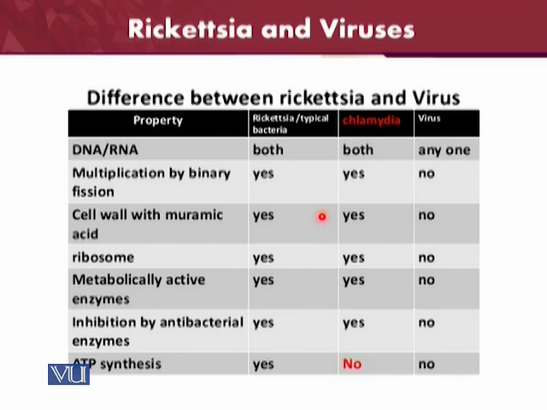Rickettsia and chlamydia are different from the viruses. They multiply through binary fission, of course, because they are bacteria. However, binary fission does not apply to viruses. Similarly, the cell wall muramic acid, the ribosomes, the metabolically active enzymes, and the inhibition by antibacterial agents, all these properties are there in both of these. However, the virus does not contain any of these properties.